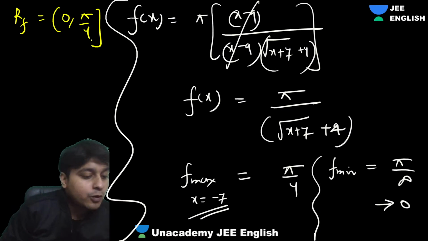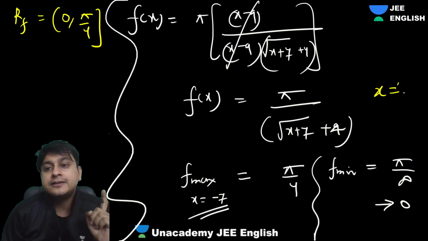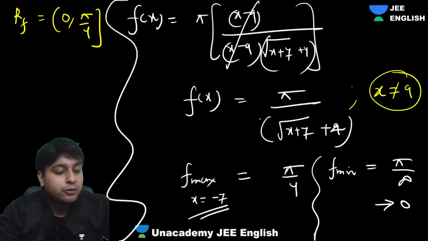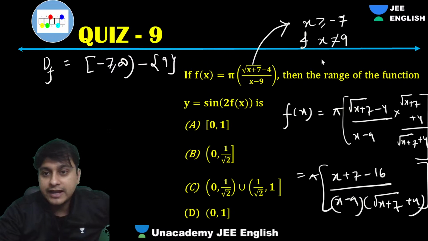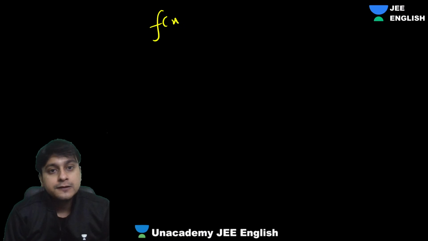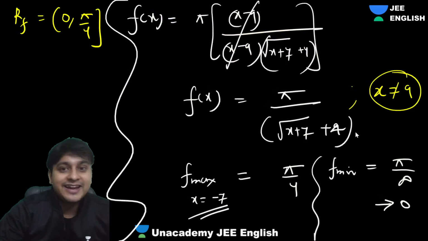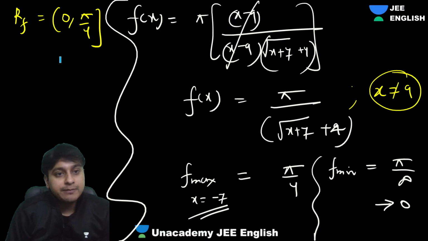But I'm missing a trick here. What is the trick? x can't be 9. That's the trick. So guys, if x can't be 9, your f of x can't be what? As I told you, x can't be 9 because the denominator will not be defined. So f of x can't be pi upon root of 9 plus 7, which is 16, so 4 plus 4, pi by 8. So guys, we have to remove that pi by 8 from here. That's the logic, that's the trick. So pi by 8 we can't keep. See my point? We'll subtract pi by 8.